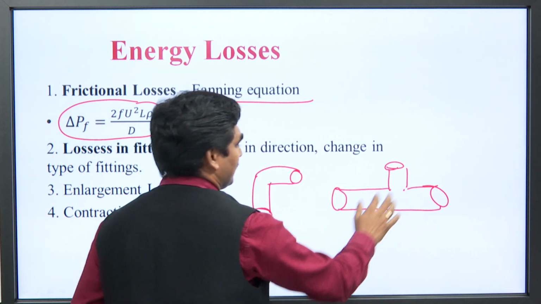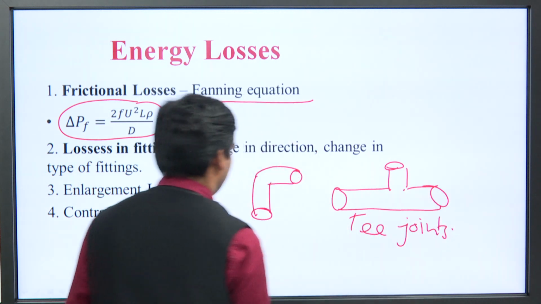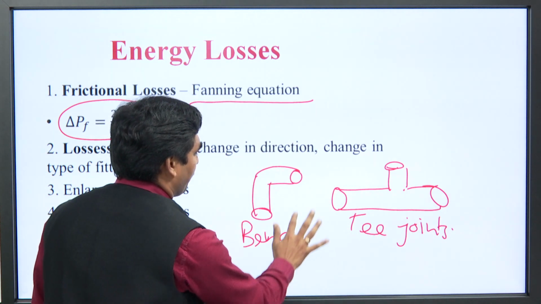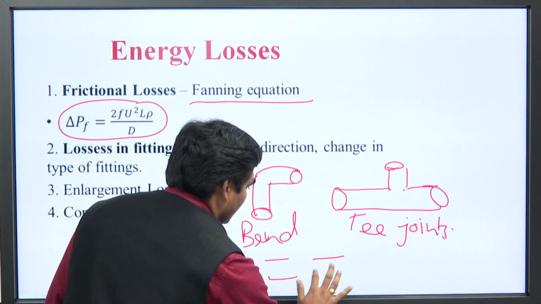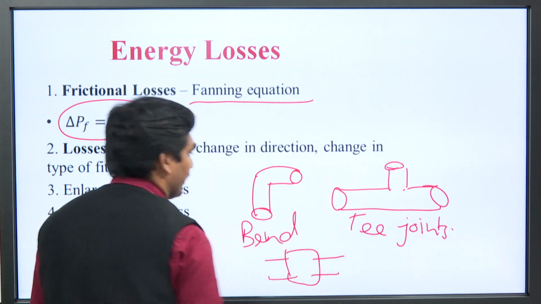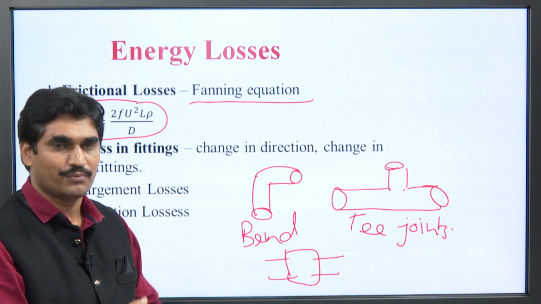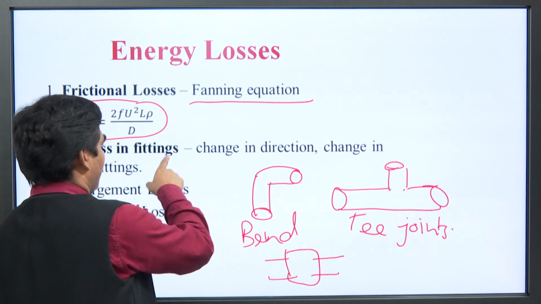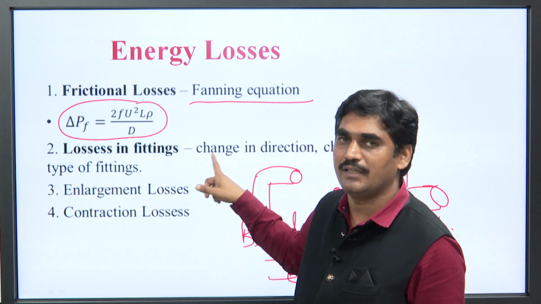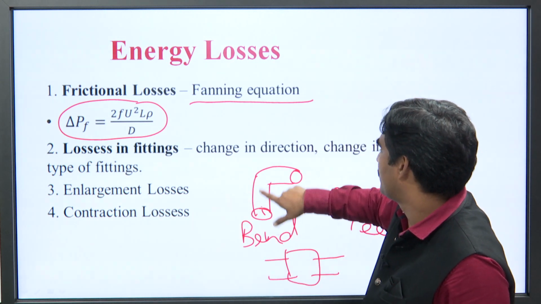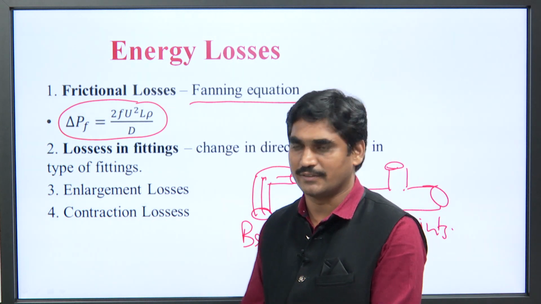This is called a T joint. This is called a bend, or we can say that couplings are used to join two pipes. If these types of fittings are used in the pipe or in the way of flow of fluids, this leads to energy loss. Suppose it is moving in this direction, again it has to change direction. So, it leads to energy losses.